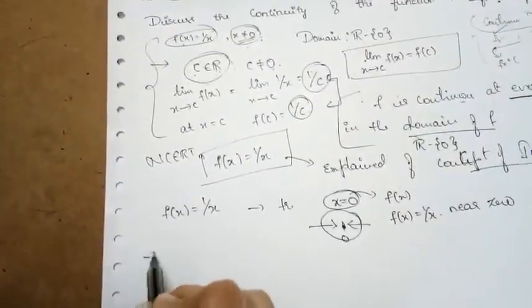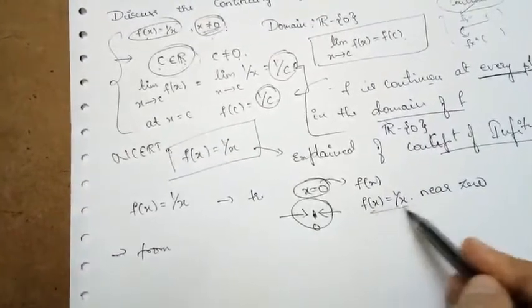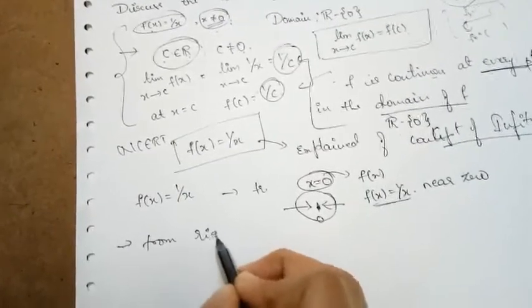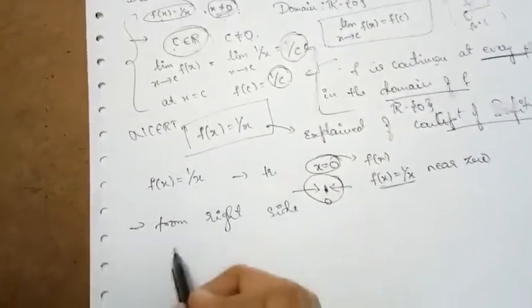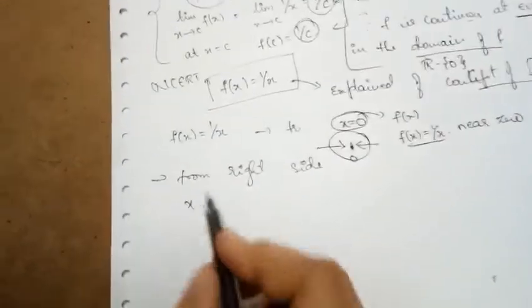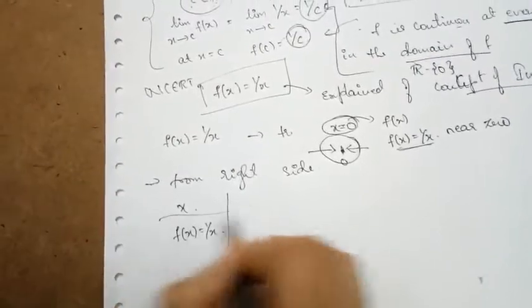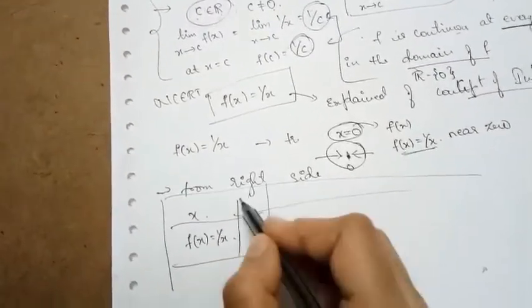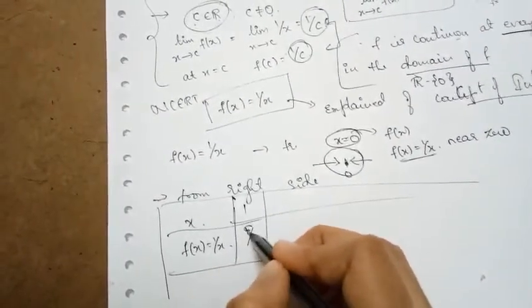First, let us see from the right side. What is the value of the function f of x equal to 1 by x near 0 from the right side? So from the right side, here is the value of x and here the value of f of x equal to 1 by x, right? If I make a column, suppose I take x equal to 1, then the value is 1 by 1, which is equal to 1.